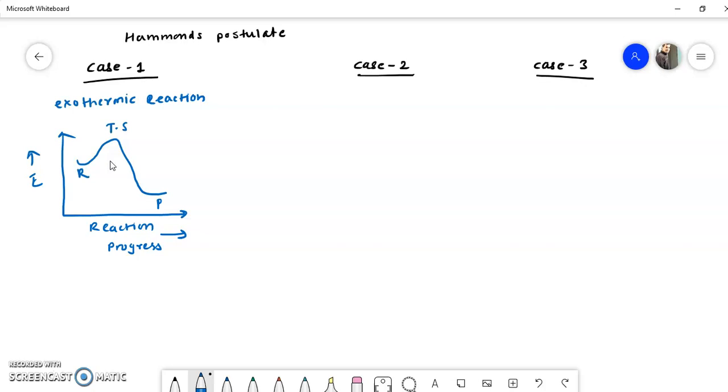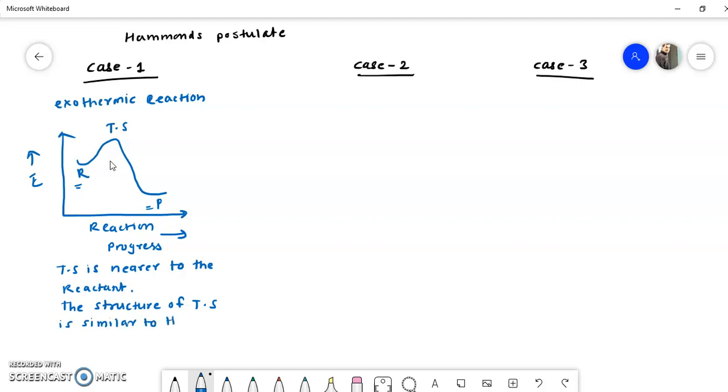Now in an exothermic reaction the heat or energy is given out. That's why the energy of the reactant is greater than the energy of the product. So you will find here that the transition state is nearer to the reactant. Based on this observation, Hammond says that in this case the structure or geometry of the transition state is similar to that of the reactant.